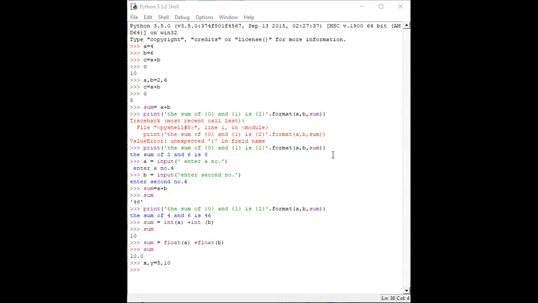We just need to write the value of x equal to input. We are going to use the keyword input, and then some statement that is already mentioned here. So this is the way to take an input from the user.